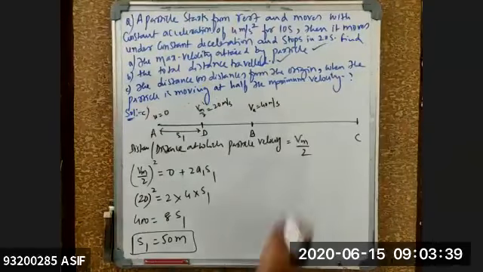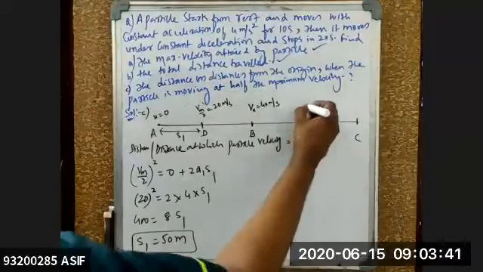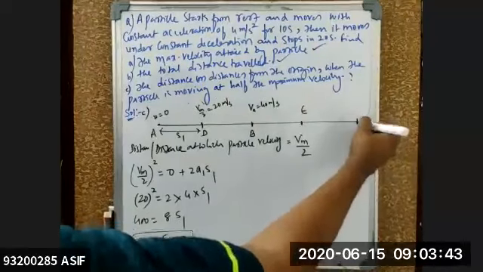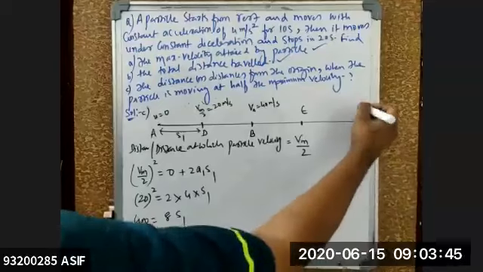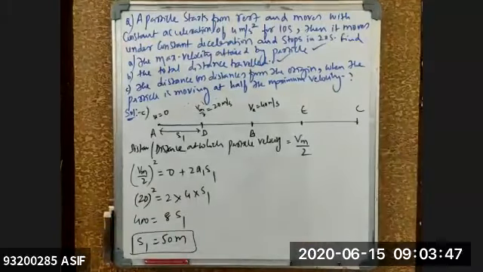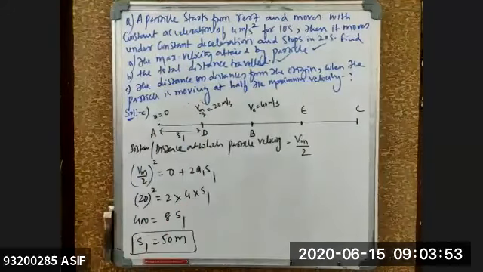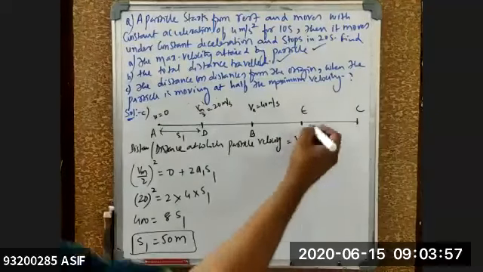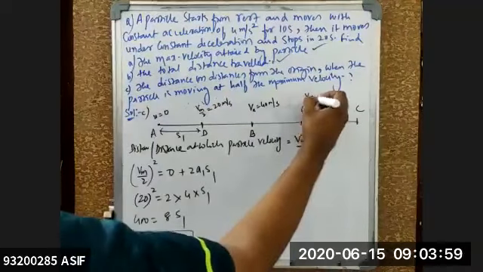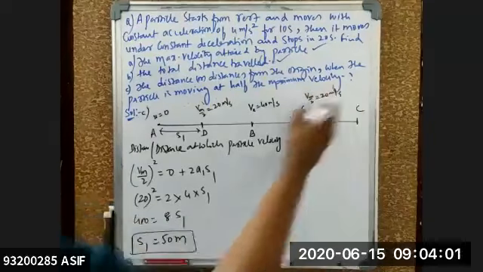Then from E to C, where E is another point in between and finally C. Now why am I taking D, and why not at B? Because the velocity becomes half somewhere in between, not exactly at B. For the deceleration part, half is reached at position E. That means here also the velocity is Vm by 2, which equals 20 meters per second.